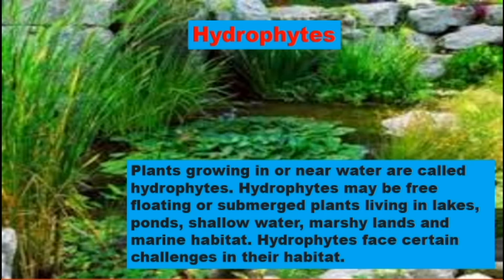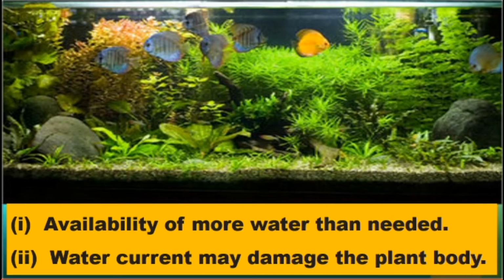Hydrophytes face certain challenges in their habitats. What are these? We are going to study them in the next slides. The first one is availability of more water than needed. If a plant needs a certain amount of water and you go beyond that, it also disturbs the habitat of the hydrophytes.